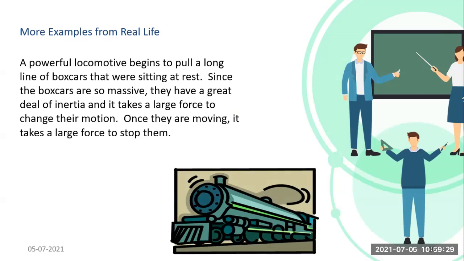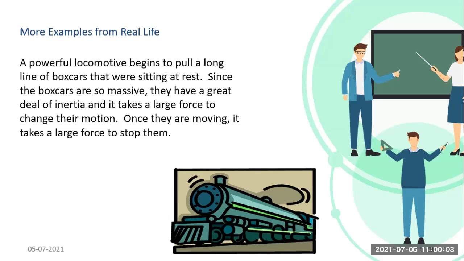I will tell you. Can you see a railway engine? If there is one railway engine, it has to carry a number of boxcars, the coaches attached to it. They are very massive; the mass is very much more. So it will require very much force to set them in action, to move them, to change their motion. And when the engine starts, it requires more force to change the motion.